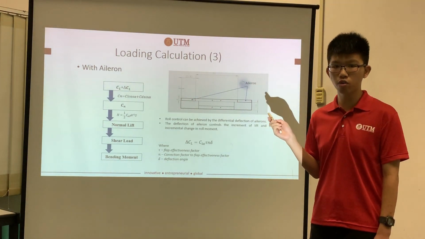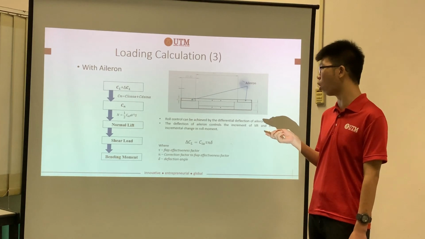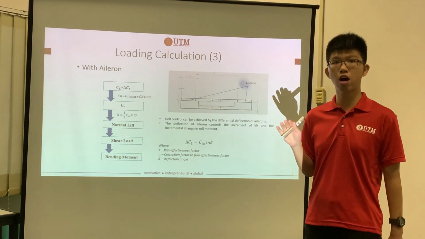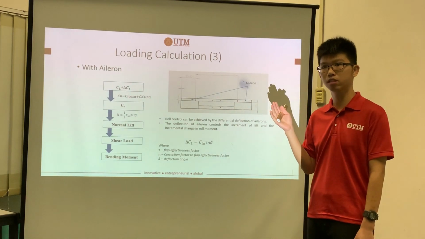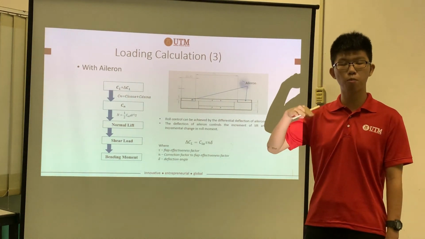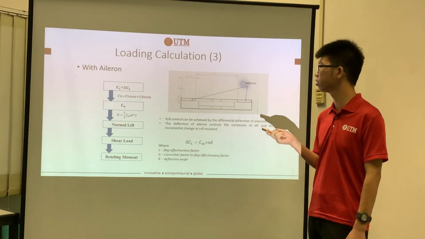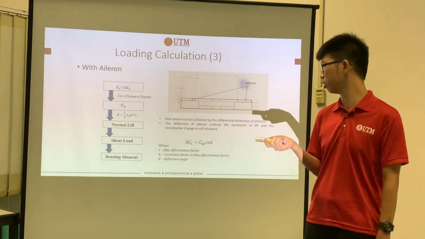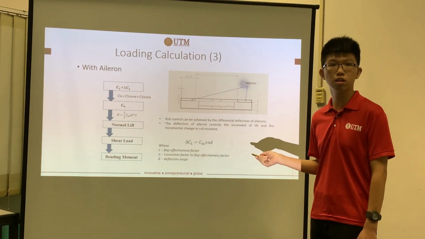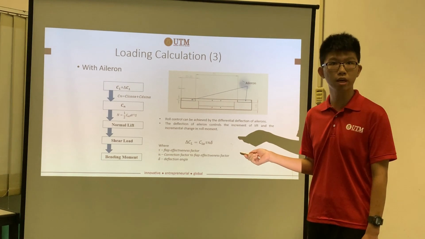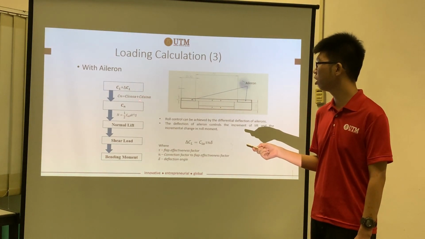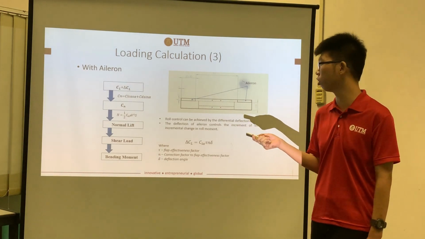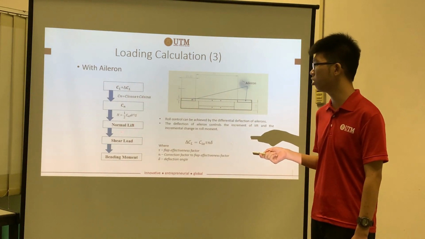The aileron function is used to control the roll. When the aileron deflects downward, there will be an increase in the lift, but once it deflects upward, there will be a decrease in the lift. So the delta CL, whether it increases or decreases, is based on this equation, taken from the McCormick equation. After that, we can just repeat the procedure like the wing section without aileron to get the normal lift, shear load, and the bending moment.